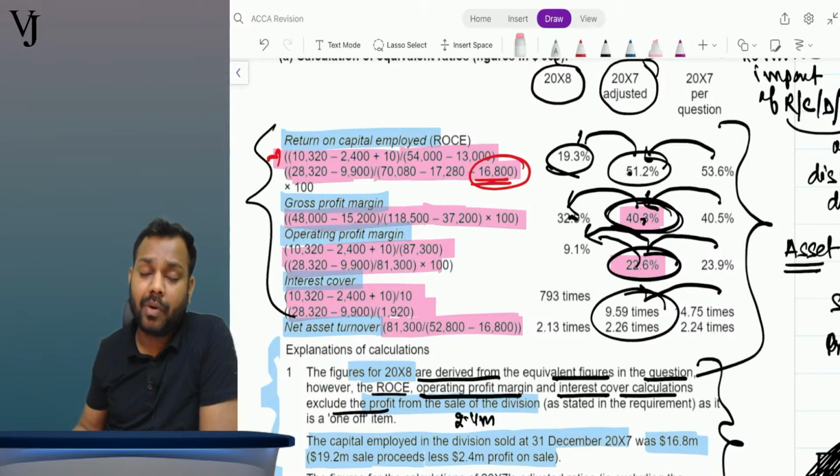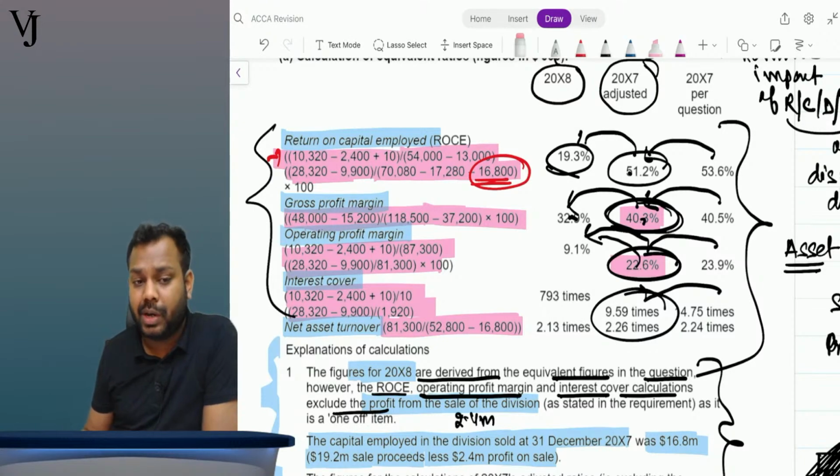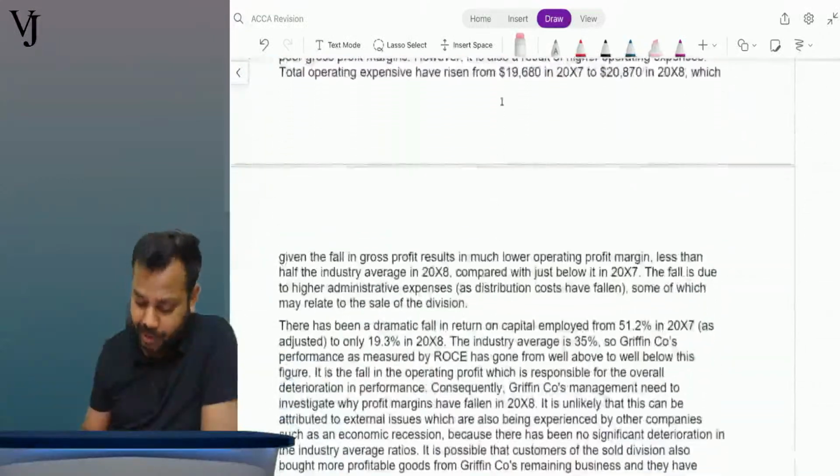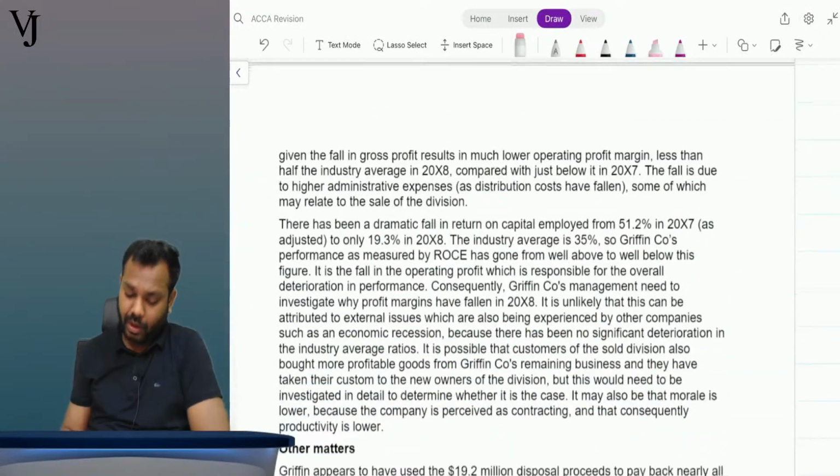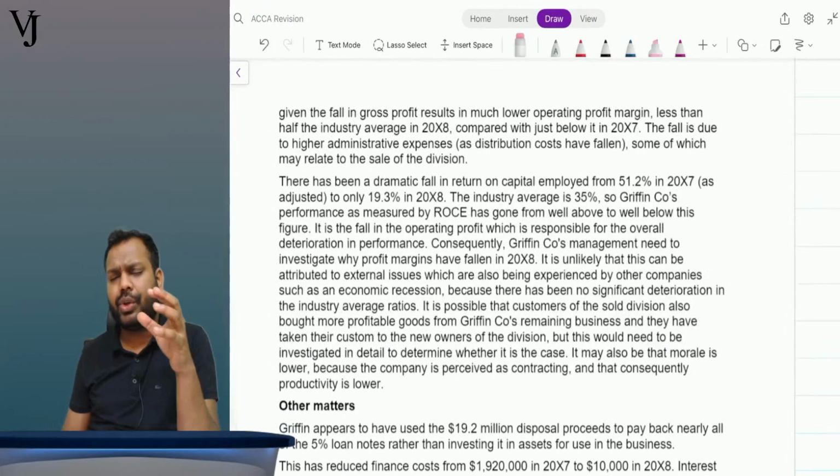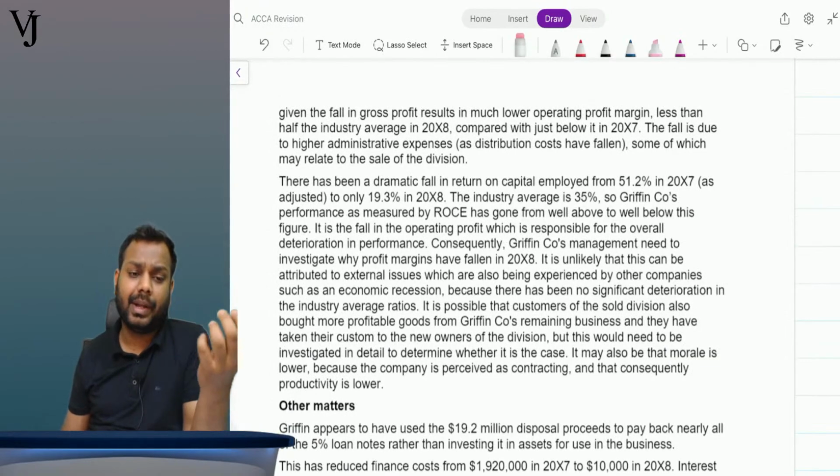And why is the operating profit reducing? Because the operating expense, the admin expense, is increasing. Now we don't know why the admin expense is increasing. Might be due to the sale of the division. Some operating expense would have increased. Though we don't have any concrete information about it, the entity needs to investigate further on that. Okay, further. So this is how you need to analyze the profitability ratios.